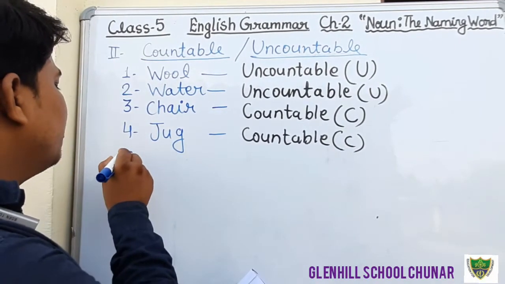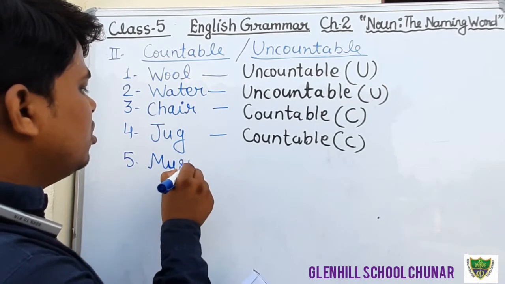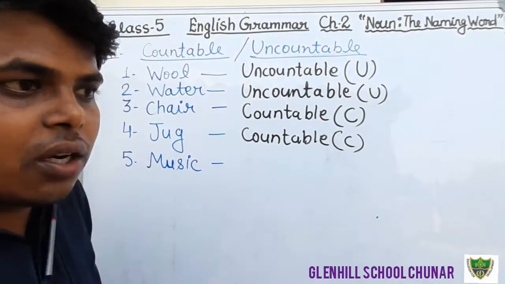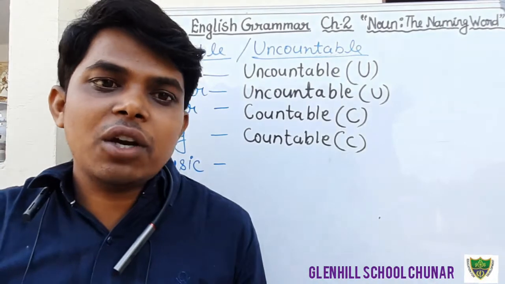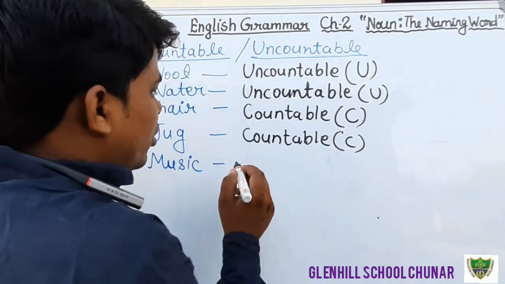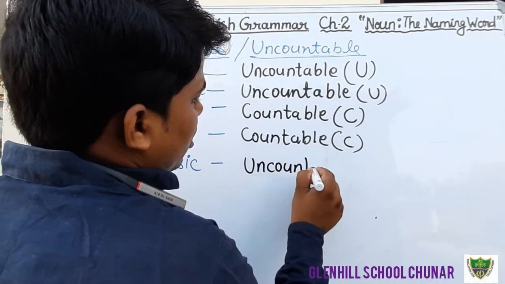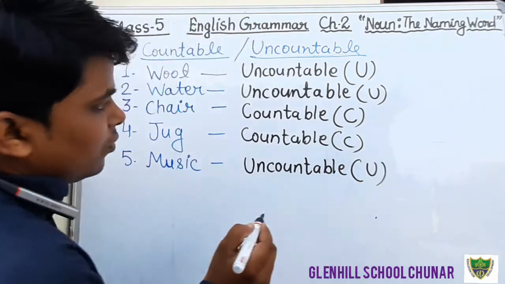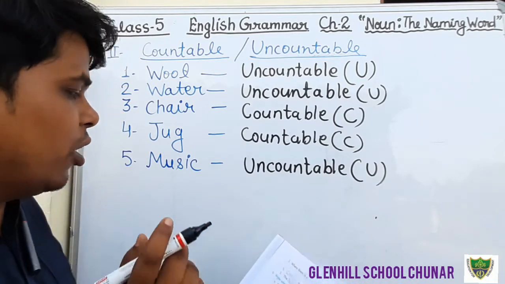Next question is question number 5, that is music. What kind of noun? Music is an abstract noun that we can only feel. We cannot touch music and we cannot count it. Therefore, that is uncountable noun. Just see. Question number 5, music is uncountable noun.